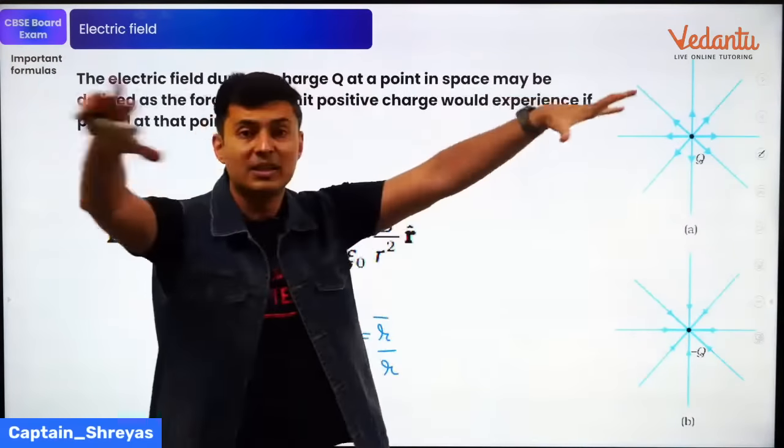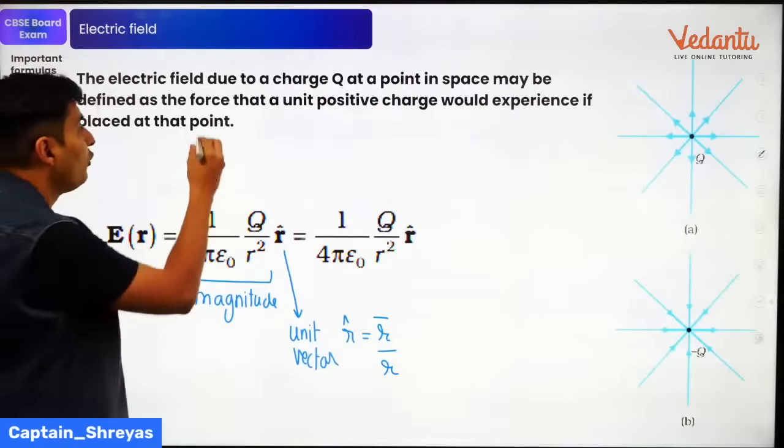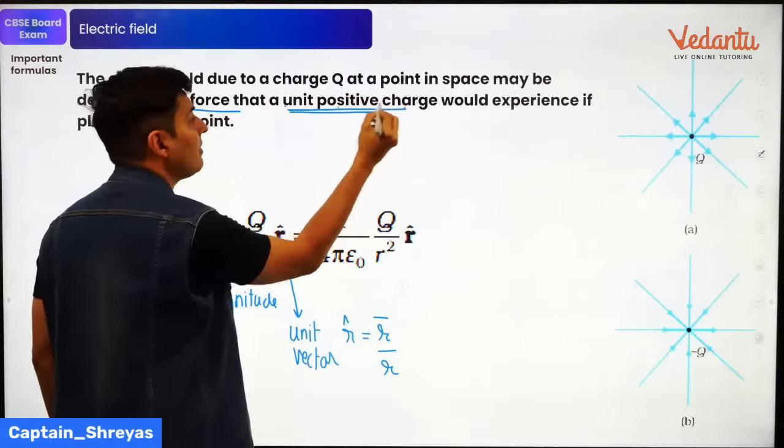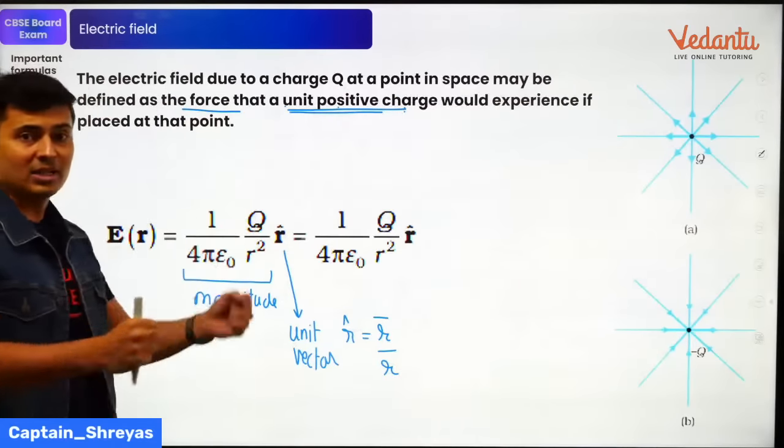Any charge makes its presence felt around it, that is called the field, and it is the force which acts on a unit positive charge. Mention these three words: unit, positive and charge, which it experiences around that space.